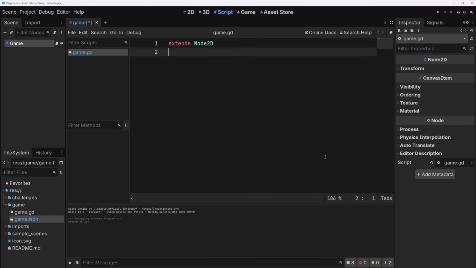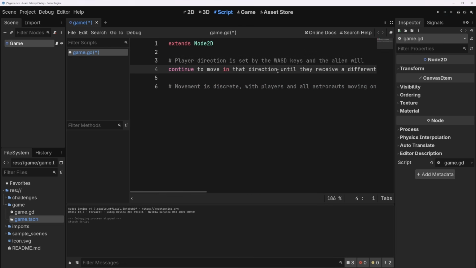Okay, here we are. We're in game.gd. This is it. I'm going to paste in the core loop that I set before, and then we can start working from this. This will take me a second. I just want to space it out so we can read it.